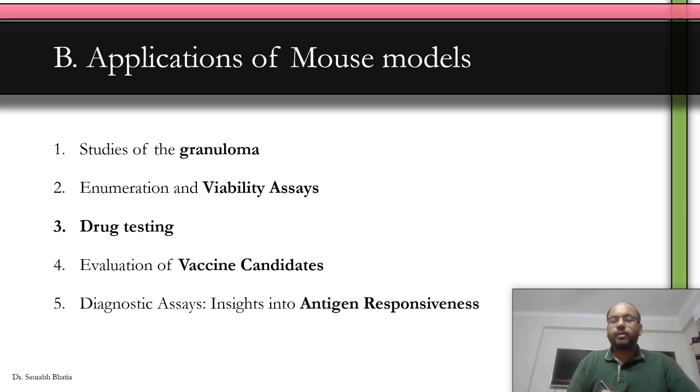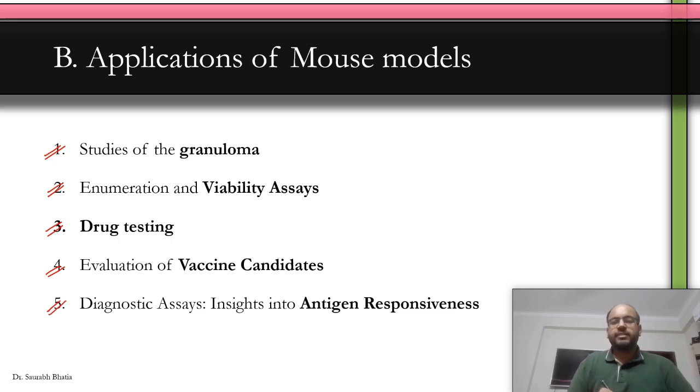Now, how to apply mice models? If you have mice models, what can we do to learn more about leprosy? We can study the granuloma. We can enumerate viability assays, that means we can look at the viability of M. leprae, whether the M. leprae is active or not, drug testing, evaluation of vaccine candidates, and also diagnosis and insights into antigen responsiveness.